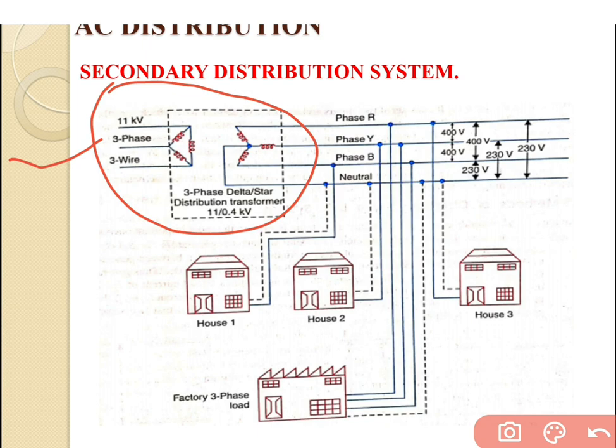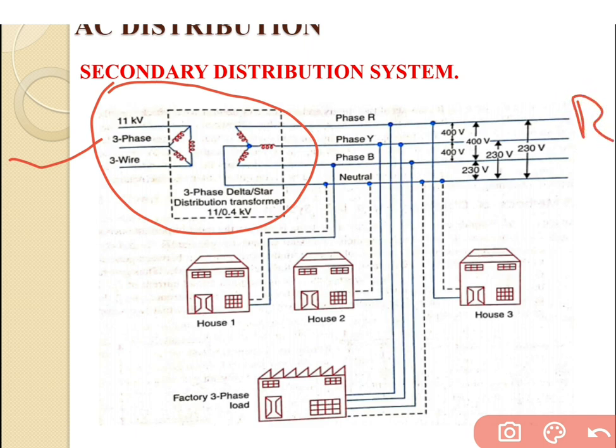And the secondary distribution system mainly has a voltage of 400 volt or 230 volt, and uses a 3-phase 4-wire system, which is the part of the secondary distribution system. So there are 4 wires indicated over here.